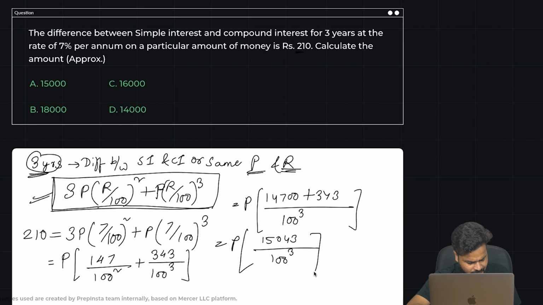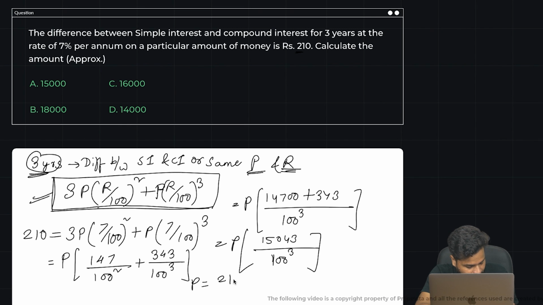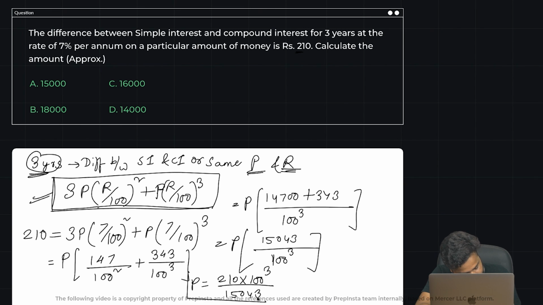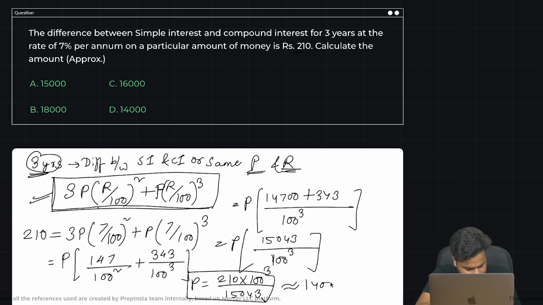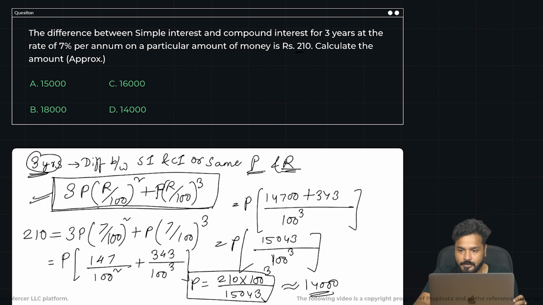I think that's it, right? 14700, so 15043. So your principal amount would be nothing but 210 into 100 whole cube upon 15043. This is it. So when you solve it, guys, you would get the answer to be 13,000 and something, which would be approximated as 14,000, because that's how the values are given here. So your answer would be 14,000.